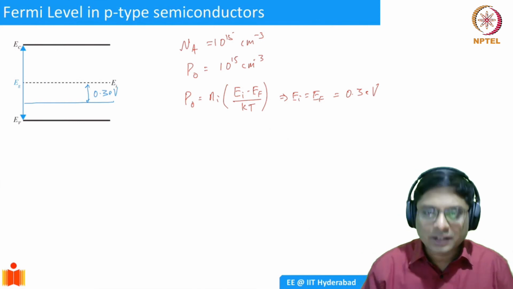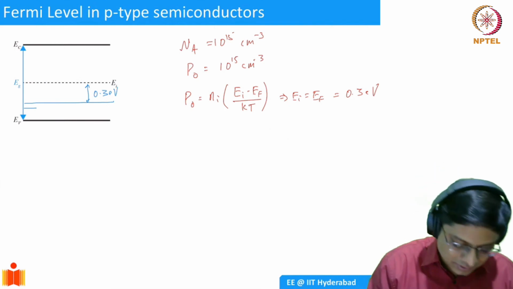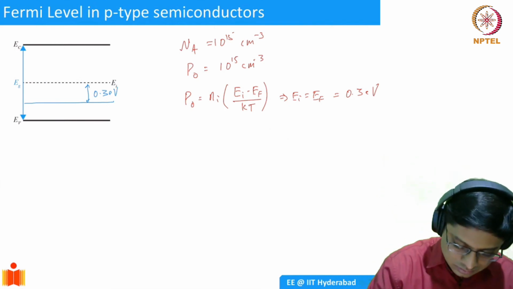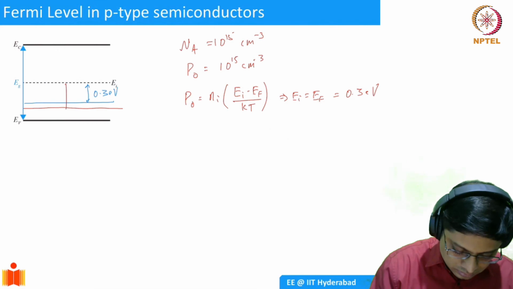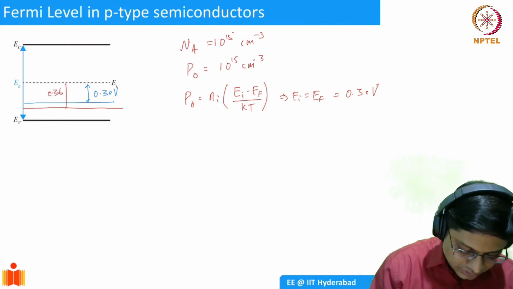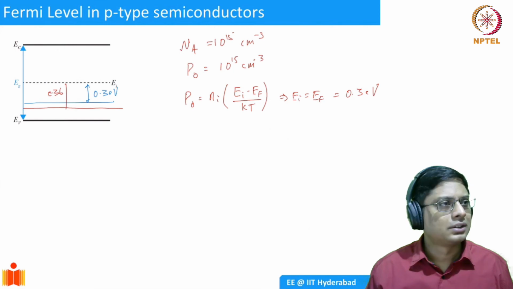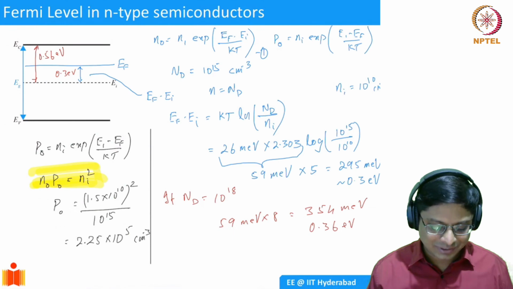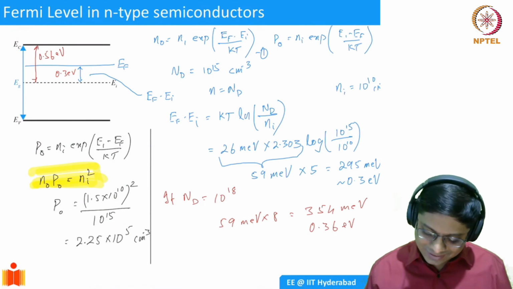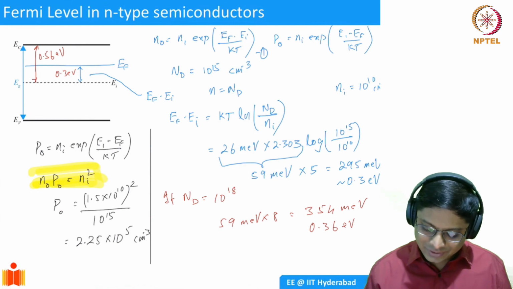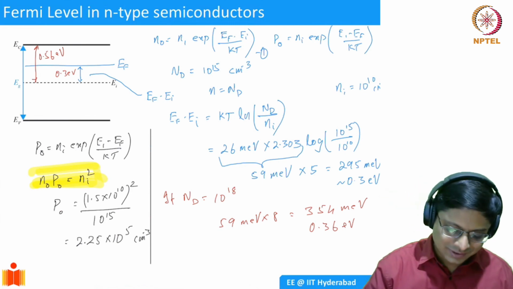And if you take 10 to the power 18, what would happen? It will go to 0.36. Well, I think I took this expression wrong, because 60 into 8 is 480, not 6 times.